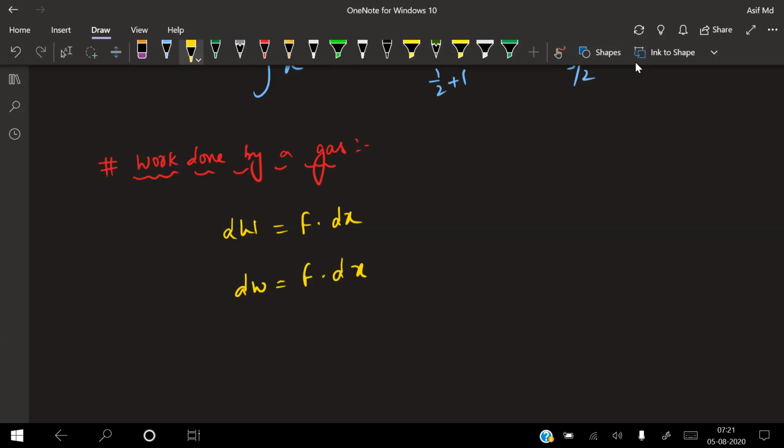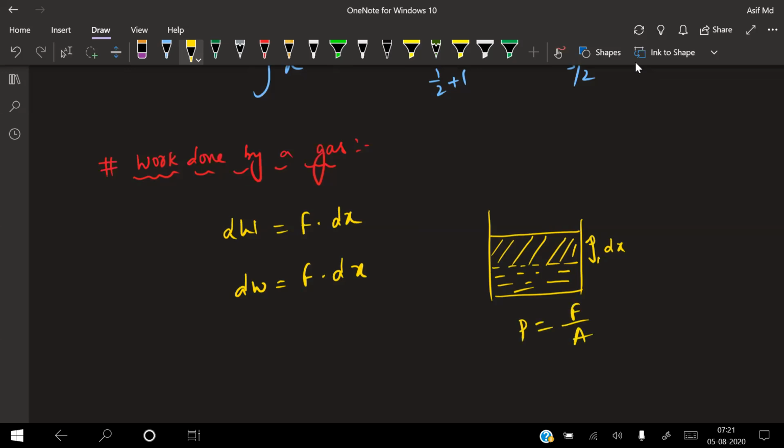That means when gas is being taken in the container, this was initially the gas which is present. So when you give an expansion, it moves in the upward direction by a small distance, that is nothing but dx. This has gone to this position. So work done in that case will be equal to what? Pressure is equal to force by area. So from this, force is equal to what? Pressure into area.